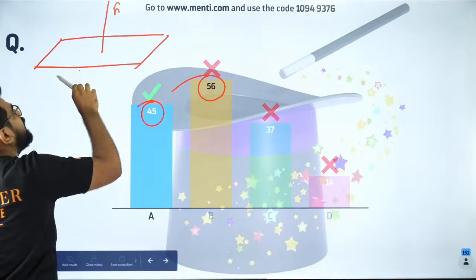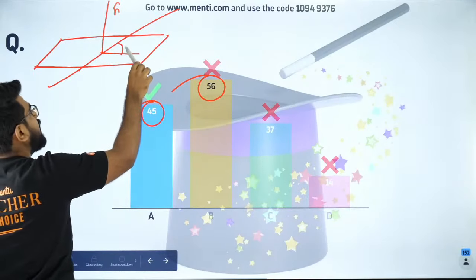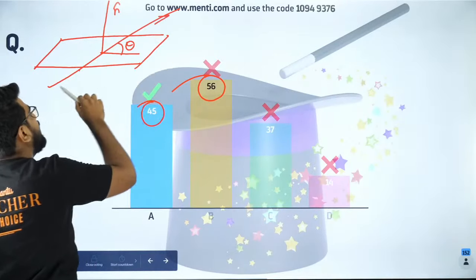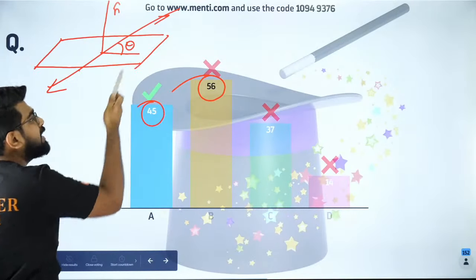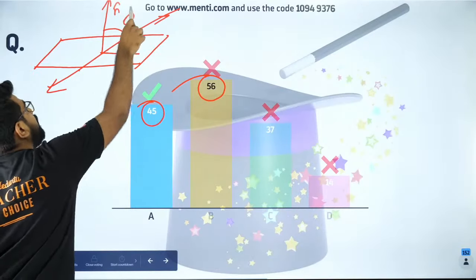Now there is a line like this. I want to find this angle. That is the angle between my line and the plane. But for the plane I have the normal only. So first I will find this phi.